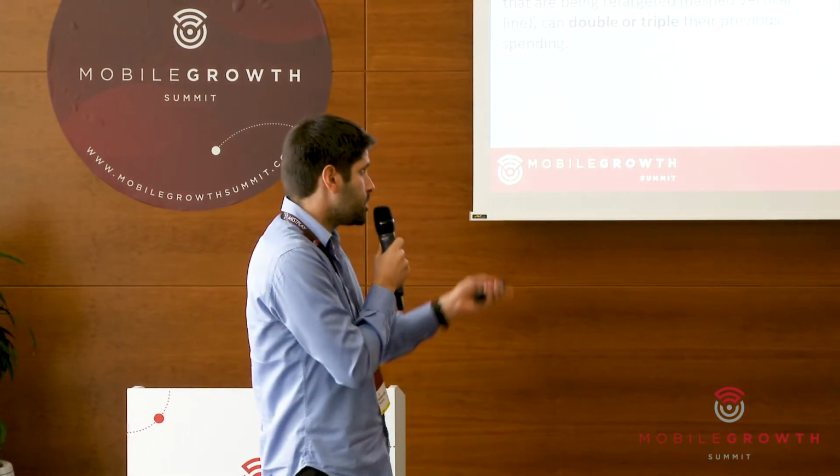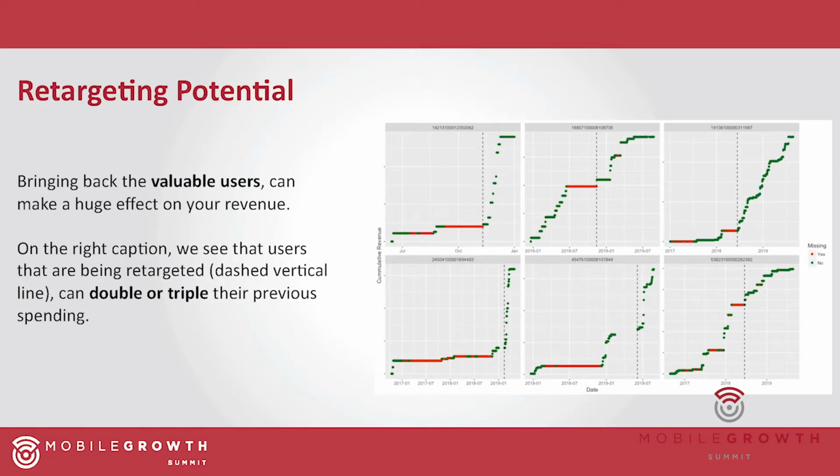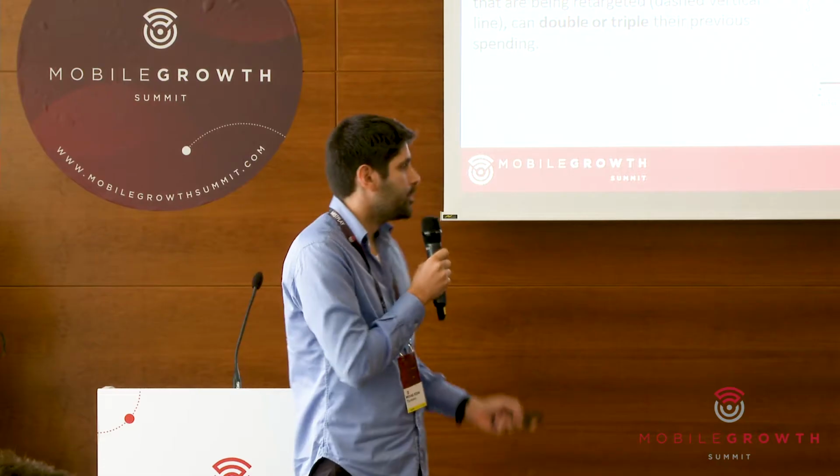And we see this phenomenon occurs in any one of these users, each user's revenue rises. And obviously I did some sort of cherry picking with these users, but we can see the retargeting potential well by this caption here.